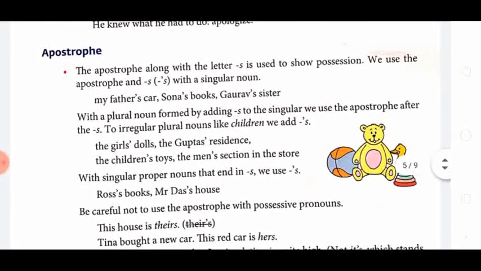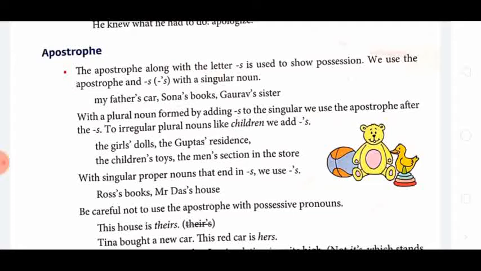Then apostrophe, use of apostrophe, everybody you know very well. The apostrophe along with the letter S is used to show possession, and we use apostrophe S with a singular noun.